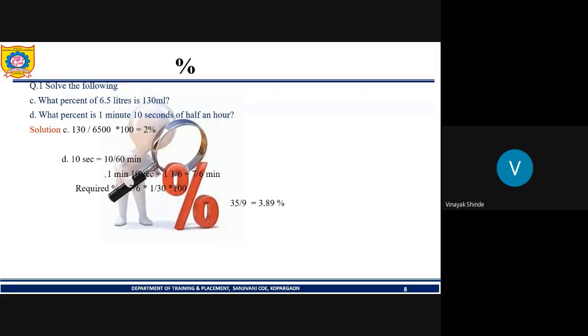For 10 seconds, what will it be? We have 1 minute and 10 seconds, so convert the 10 seconds into minutes. 60 seconds is equal to 1 minute, so 10 seconds will be 1 by 6 minutes. So 1 plus 1 by 6 will be 7 by 6 minutes. Now, what percent is 1 minute and 10 seconds of half an hour?